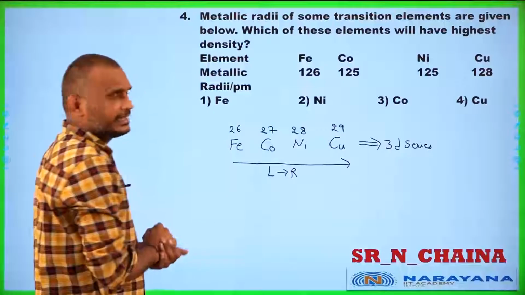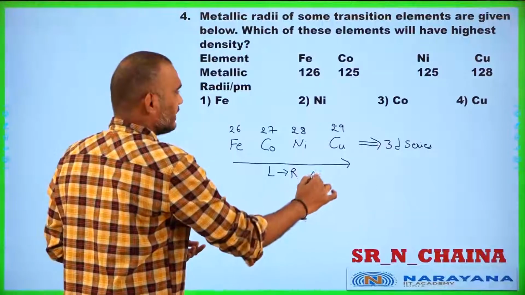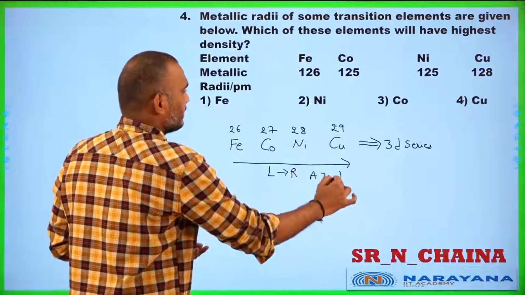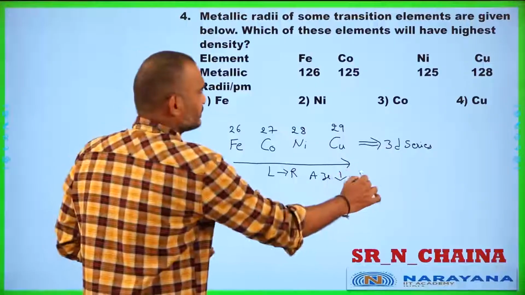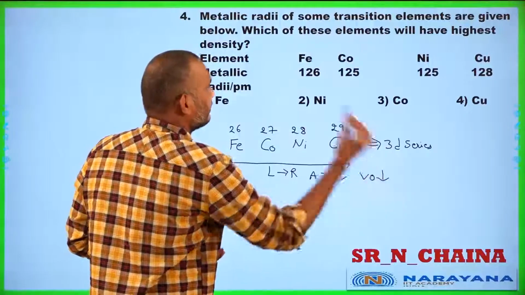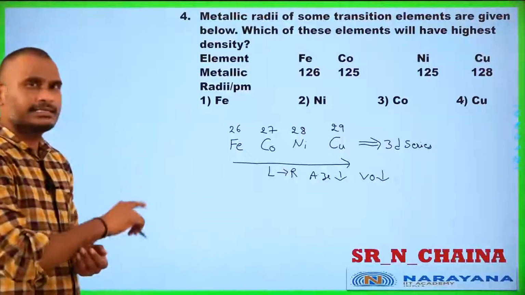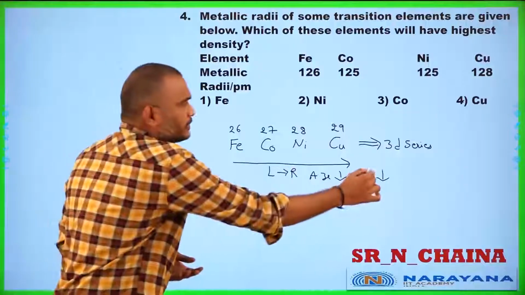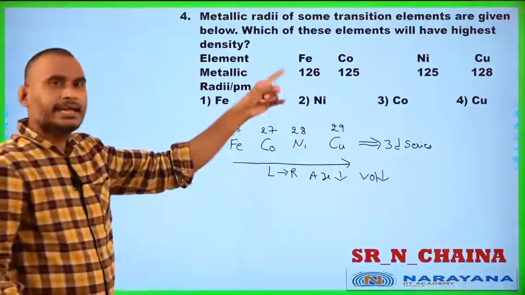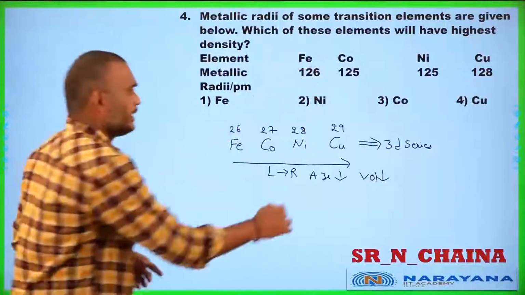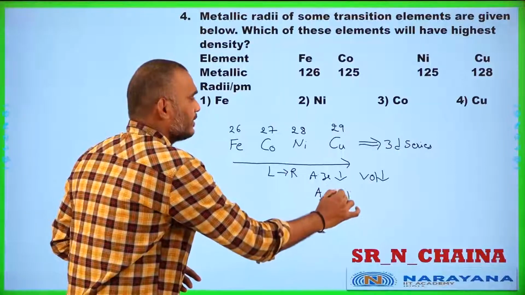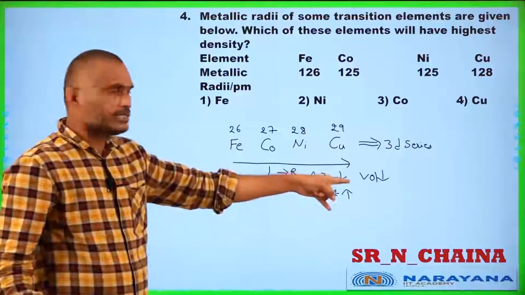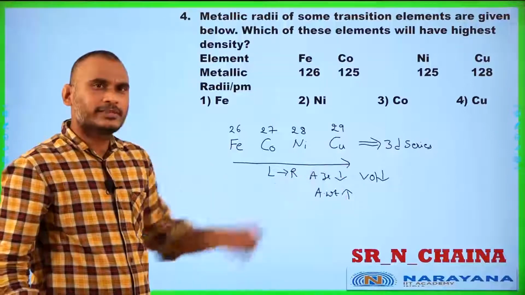Atomic size decreases from left to right. Size decreasing is nothing but the volume also going to decrease. But for iron, cobalt, nickel, copper, what happened to atomic weight? It increases. Size is going to decrease and weight is going to increase.